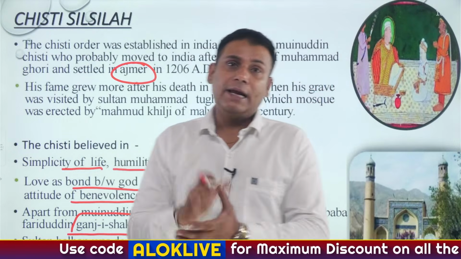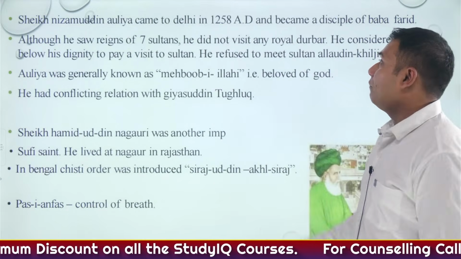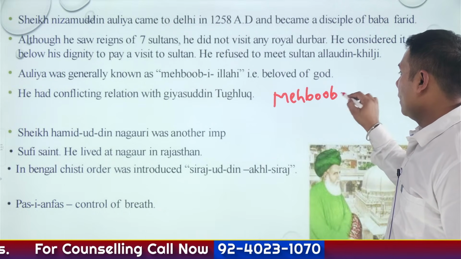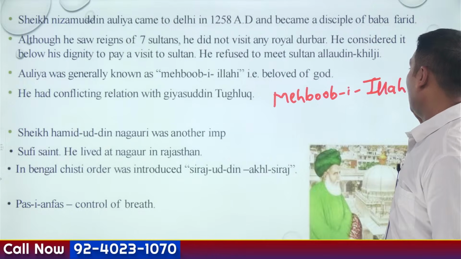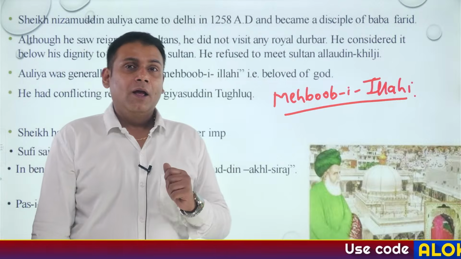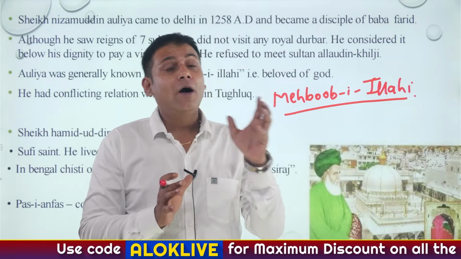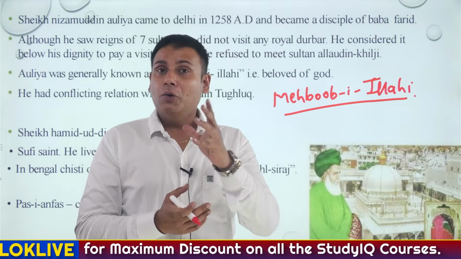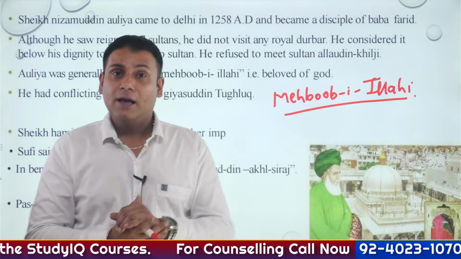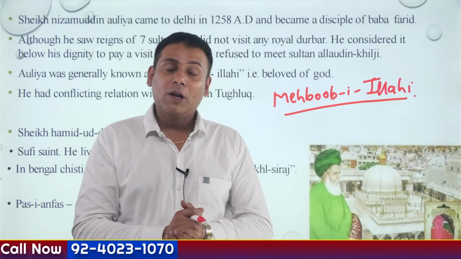Another important Sufi saint was Nizamuddin Auliya ji, who is often referred to as Mehboob-e-Illahi, that is, beloved of Allah. His dargah is located in Delhi. If you visit the dargah of Nizamuddin Auliya ji, in the same complex you can also see the tomb of Amir Khusro, one of the famous historians in the court of Alauddin Khilji. In fact, Amir Khusro was given the title of Tuti-e-Hind or Parrot of India by Alauddin Khilji, and Amir Khusro had given the title of Sikandar-e-Azam to Alauddin Khilji.